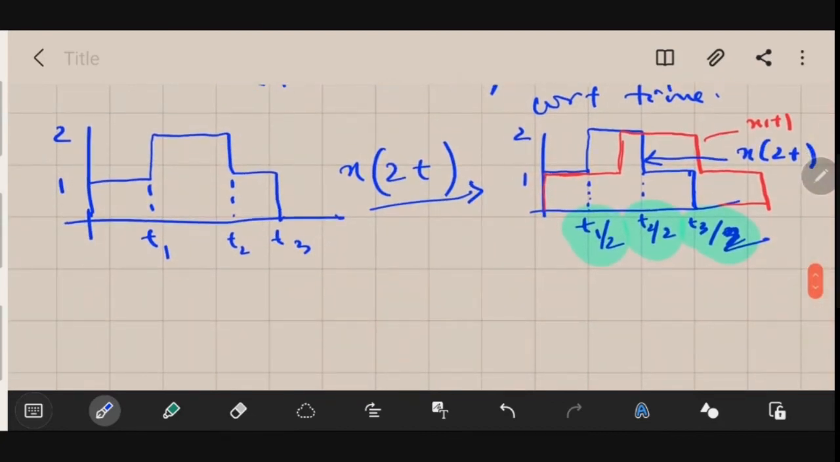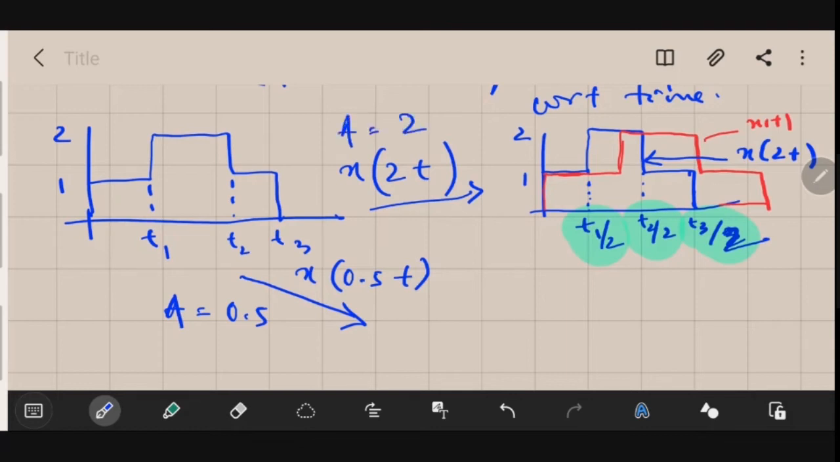Now let us take another example. Here let's take the value of capital A equal to 0.5, so it will be your x of 0.5 t. In the previous case, we had taken capital A equal to 2. Here we will be taking capital A equal to 0.5. So let's see how the new signal will look.